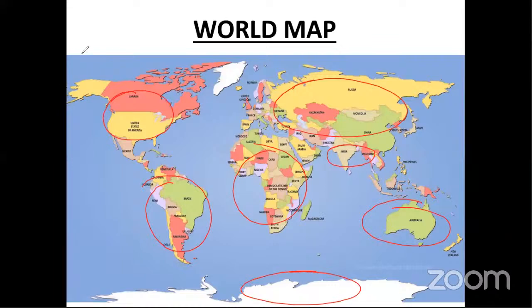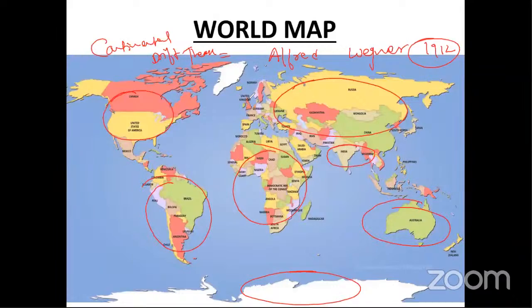Now, for continental drift theory, I'm just giving a very rough summary of the theory. Continental drift theory was given by, first of all, you should know the name of the scientist, Alfred Wegener, in 1912. What he said was that whatever the position of the continents right now, millions of years ago, 250 million years ago, all these continents were part of only one landmass.